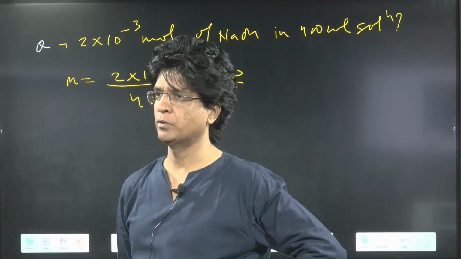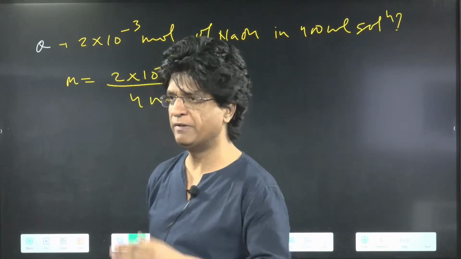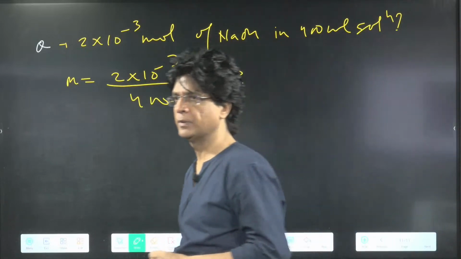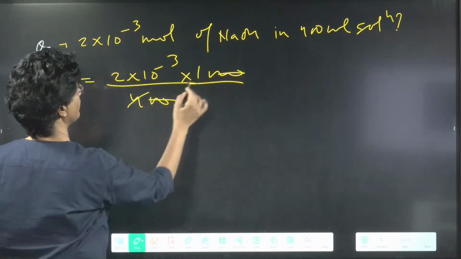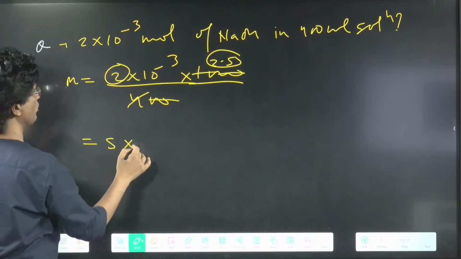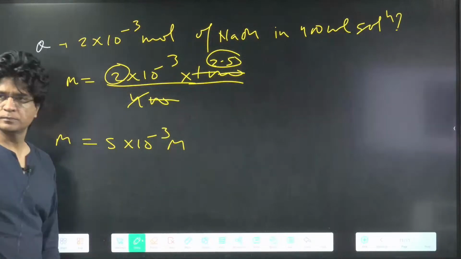Acha, app not working. No problem. Everyone is getting the correct answer. Keep it up. So this will be there. This will become 2.5, 2.5 into 5. So 5 into 10 to power of minus 3 molar. Yes or no?